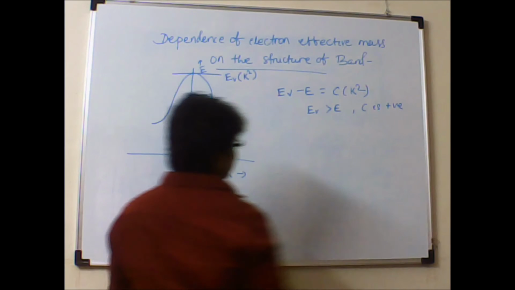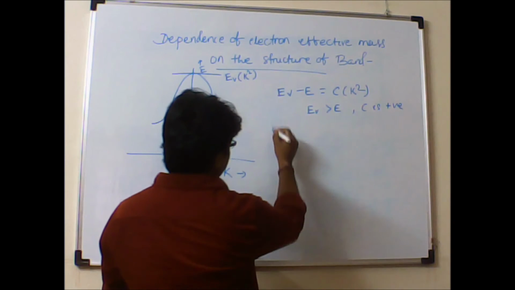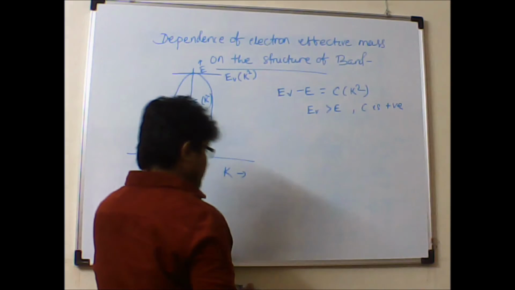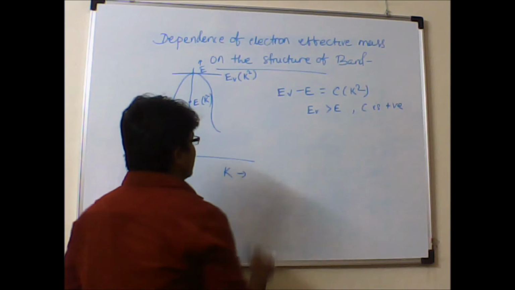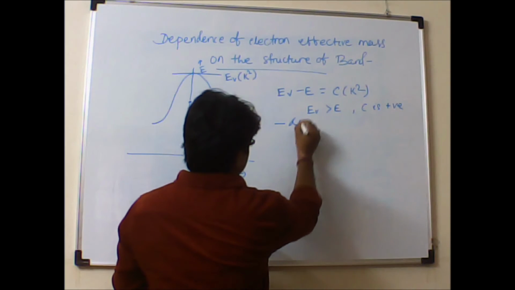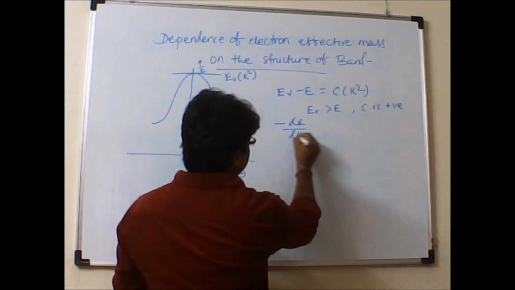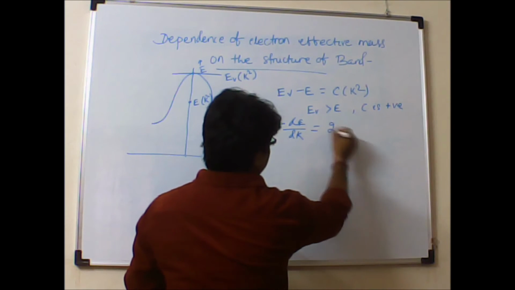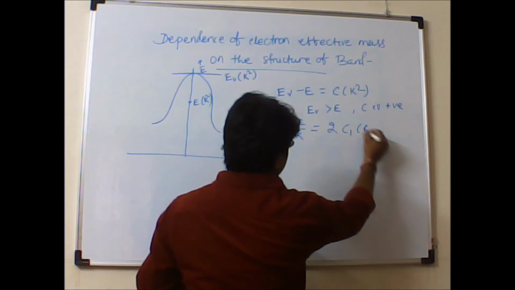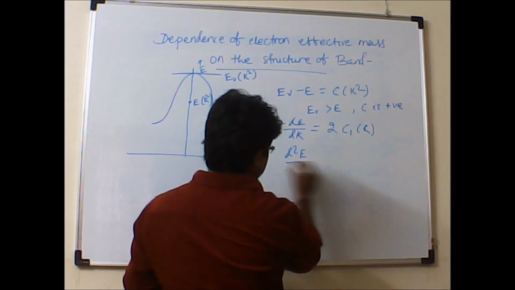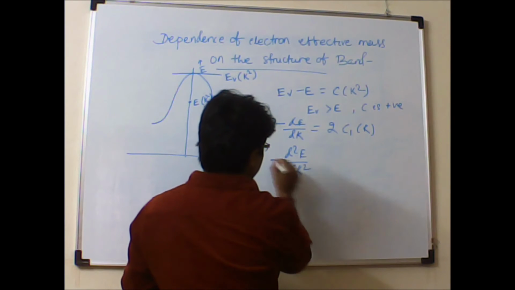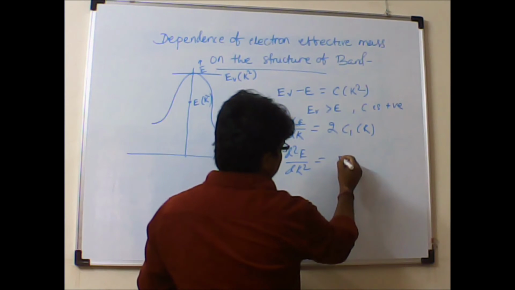If we take the derivative with respect to k, then dEV upon dk will be 0, as this is the maximum value, no variation. Minus dE upon dk will be some function of k, and then if you take the second derivative, d square E upon dk square is again some function of